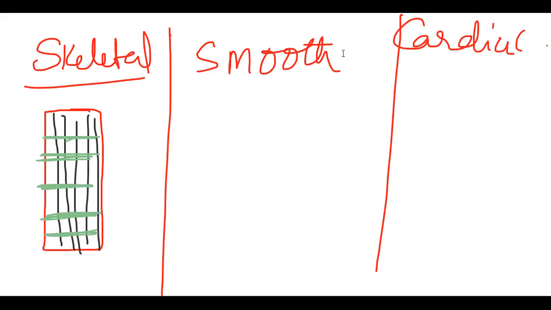And next, a multinucleated condition is seen; the blue which I am drawing is the nucleus. Many nuclei are present, showing the cell of a skeletal muscle. We generally call it a skeletal muscle fiber.